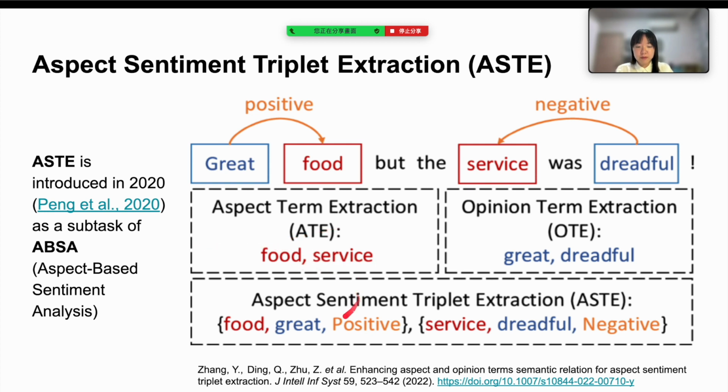There are three elements in an aspect sentiment triplet: aspect, opinion, and opinion polarity. Let's see an example here. Great food, but the service was dreadful. Great describes food. Great is a positive opinion term. Food is an aspect. Service was dreadful. Service is an aspect term. Dreadful is a negative opinion term.